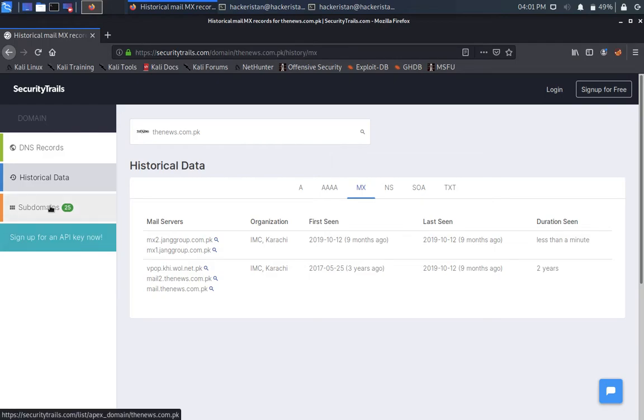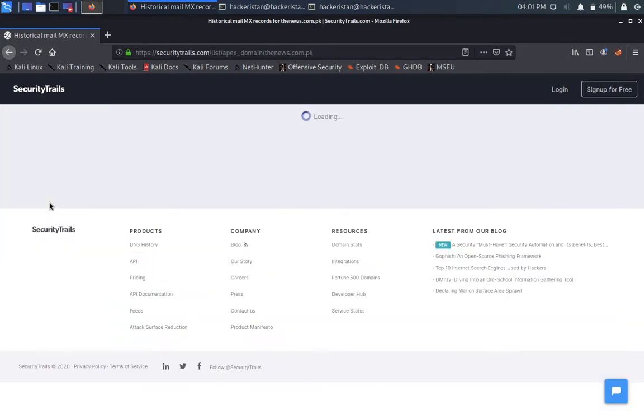Okay, so this is the historical data, you can look at that. But according to me, like I mentioned guys, this is something A, and A is one of the parts of the DNS record, which means an IP address of the associated domain name. All right, let's move to the subdomain.